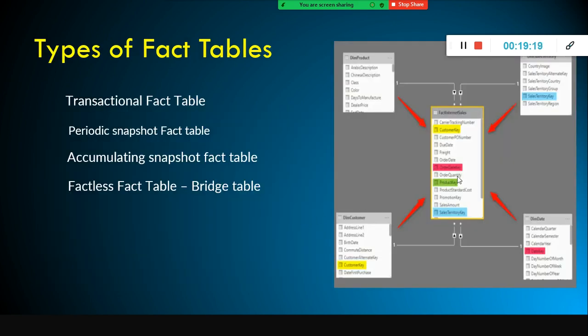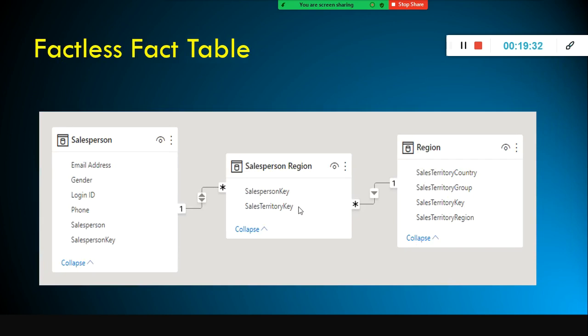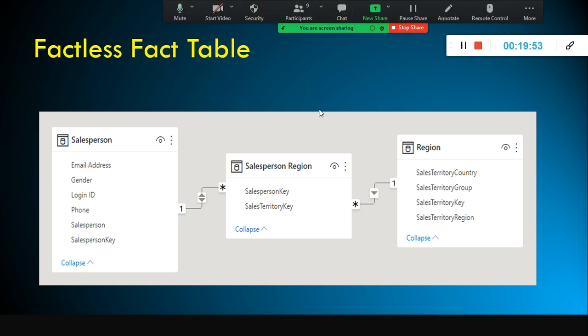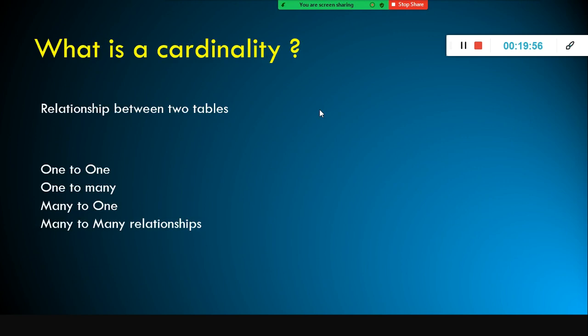See, here the numerical values are called order quantity, and this one, the sales amount. The measures are called your facts. It is also called a fact. But in this fact table, we don't have the fact at all, right? So now the question is, if this fact table does not have a measure, how can I do slicing and dicing? How can I do some kind of aggregation if I want to, right? So you will have another fact table, right? That fact table will connect to this bridge table in order to do the slicing and dicing. Okay.